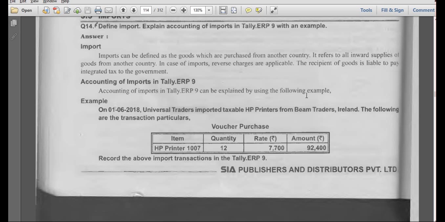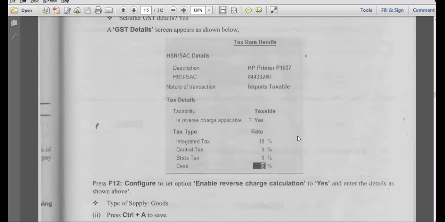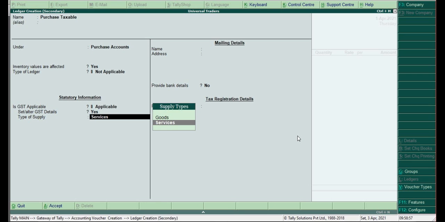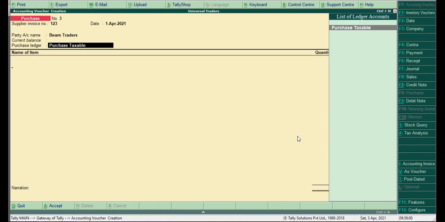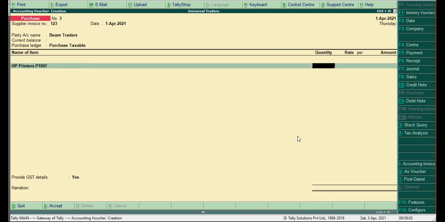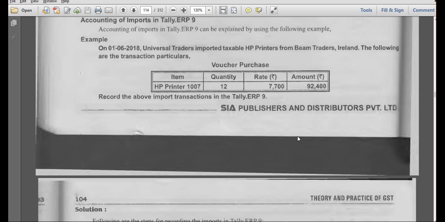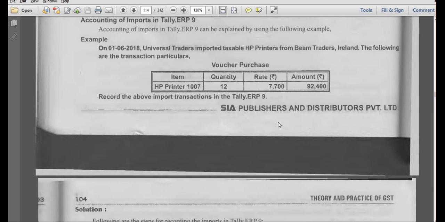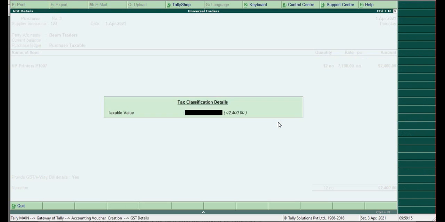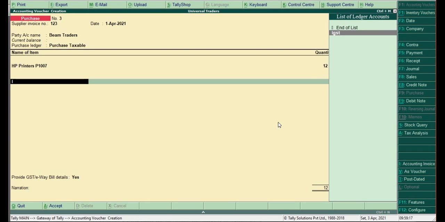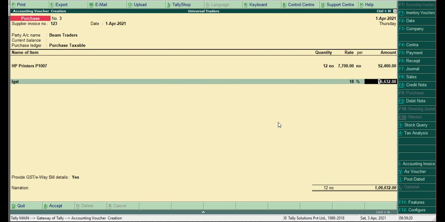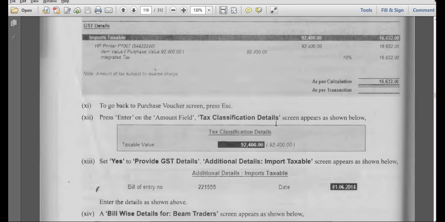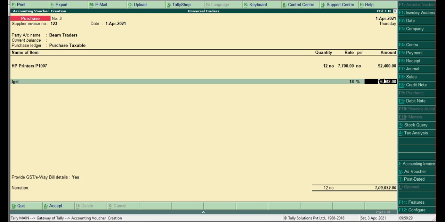Next, what is the percentage? 18. It is goods. Next, HP. How many have we purchased? 12 for 7,700, so total 92,400. Now we have IGST. Okay? Check out the voucher. 16,632. Clear?